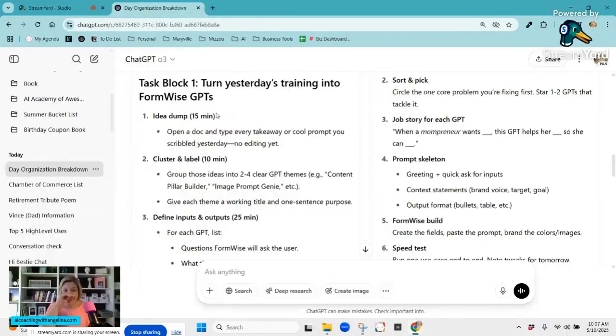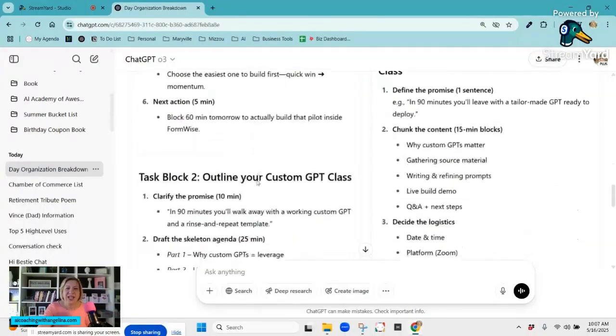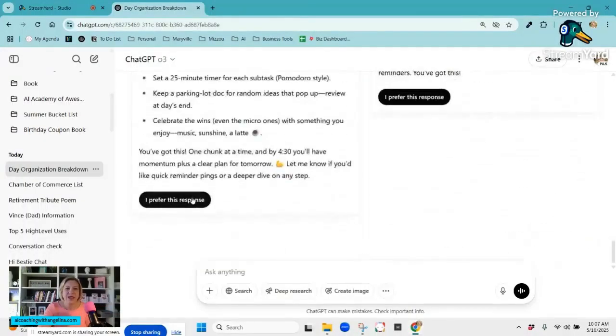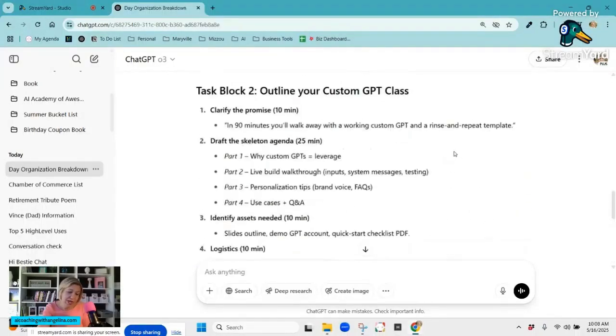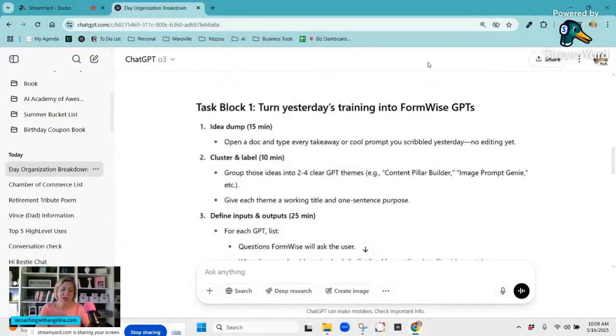This is even going to give me a breakdown of times. What I like about this is that I have a terrible habit of getting completely sidetracked on things. So it has a time limit. I could set a timer to say, okay, for 15 minutes, I'm just going to brainstorm, and then I'm going to take those ideas and put them into my custom GPT themes. It's a really great way to get your tasks out. I love this. I can tell I prefer this response. Okay, so that's one of the ways of helping to organize my day.